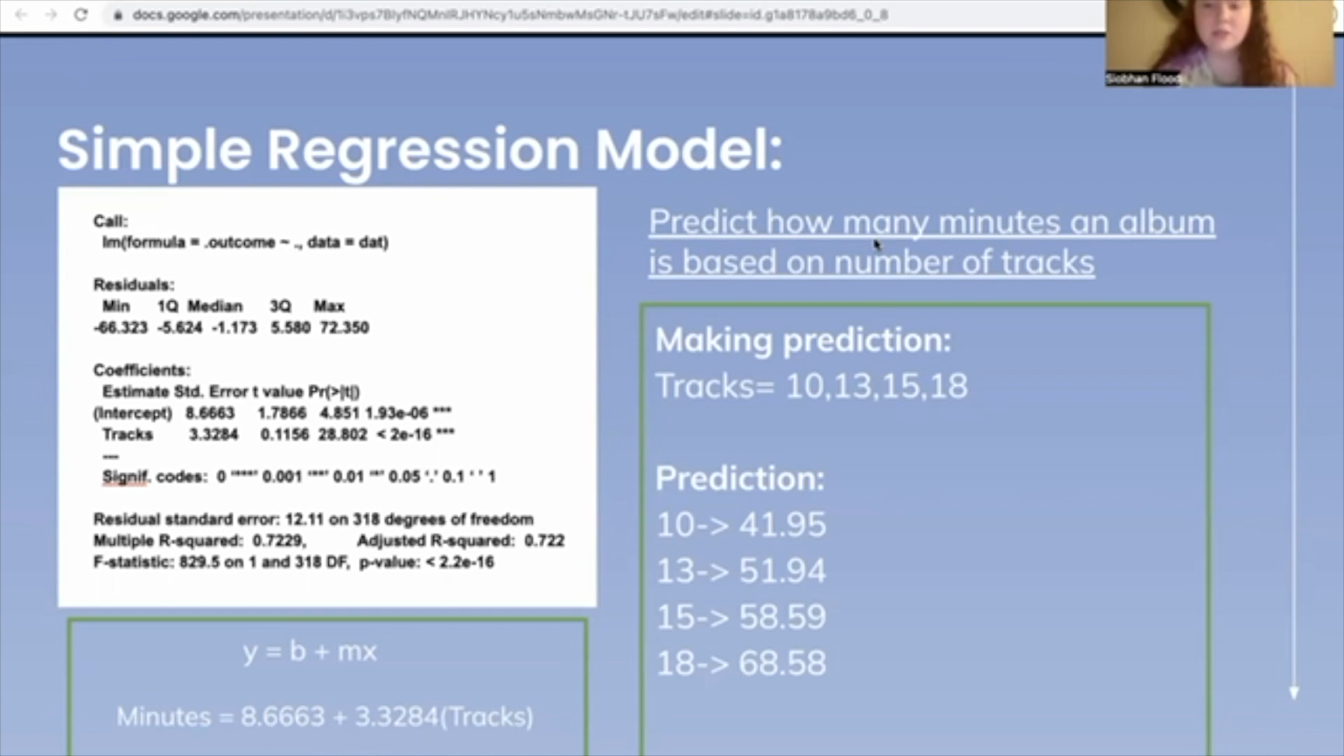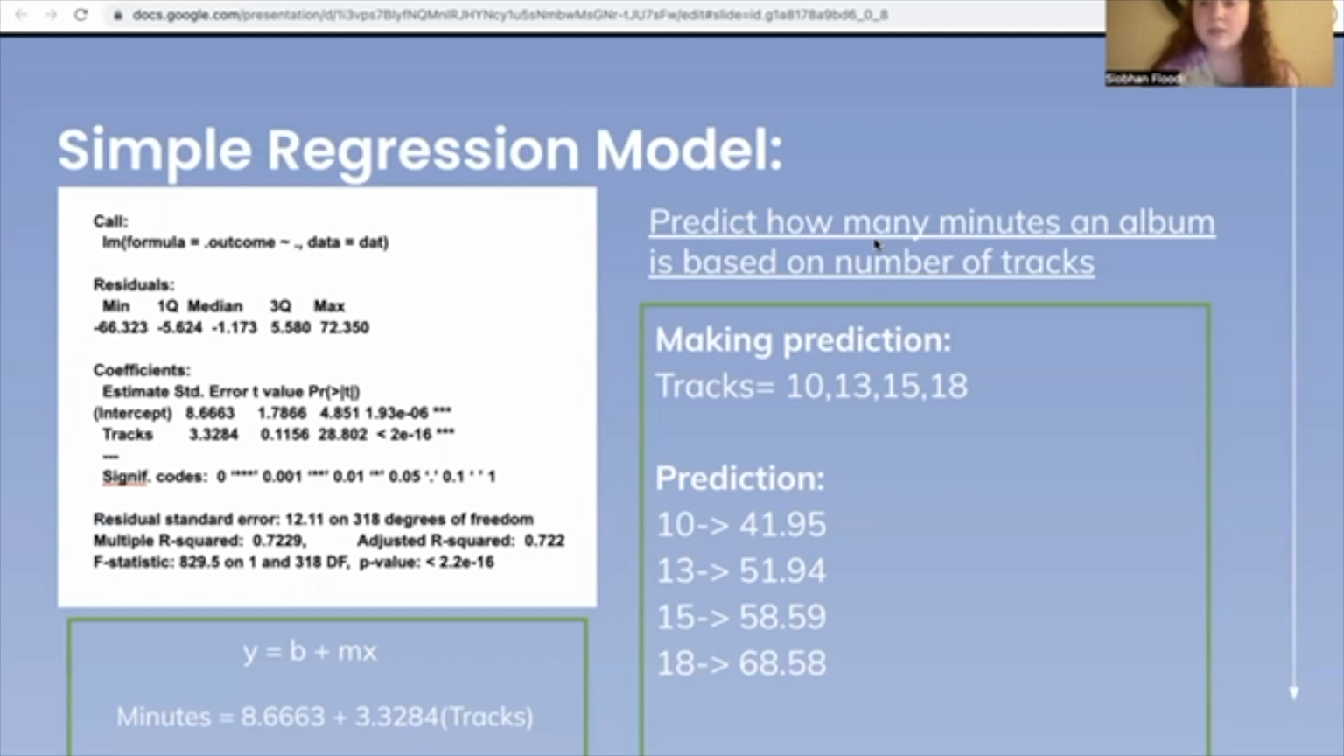This is one of the cases where the y-intercept does not really make sense, because in a real-life setting, there would never be an album with 0 tracks, but in this model, there has to be, and so it makes the y-intercept unsound. But now we'll move on to another part of the equation, which is the slope. The slope tells you for every 1 unit increase in x, how much the y changes, increasing or decreasing. The slope would be 3.3284, the number found to the right of tracks on the summary.